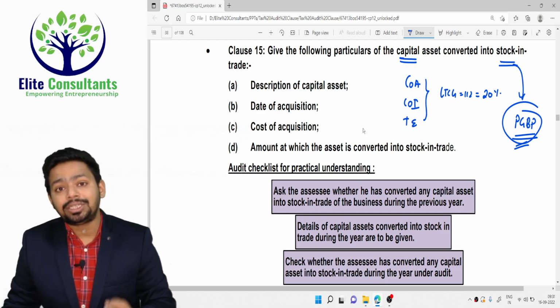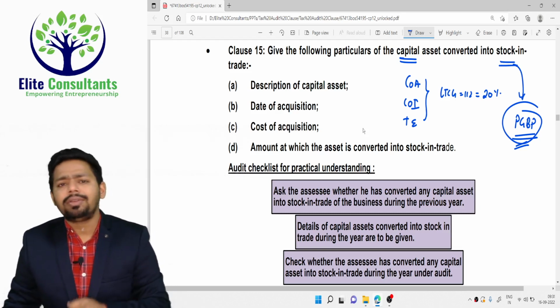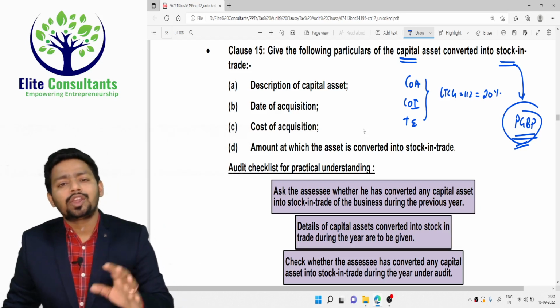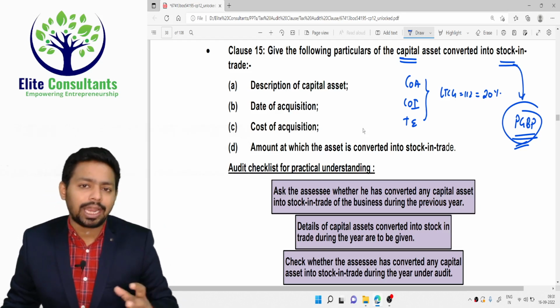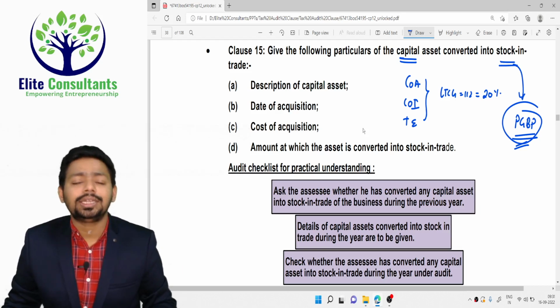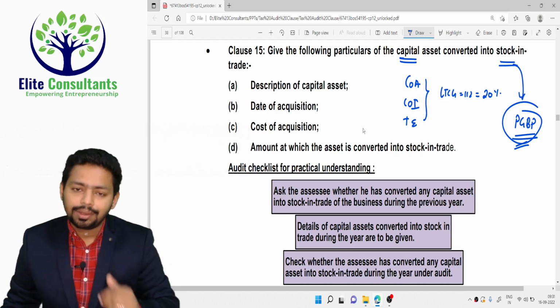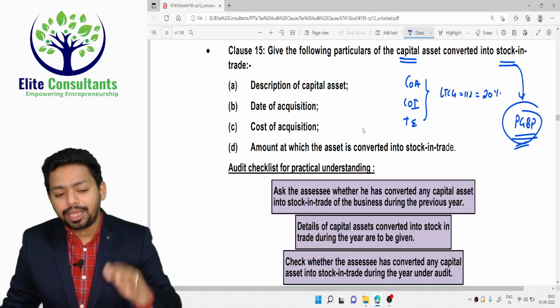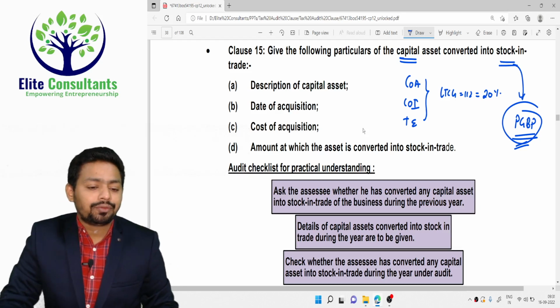Somebody who is an investor in the stock market and is having a very good amount of, say for example, 100 crore rupees worth of shares. So he has accumulated those shares and now he wants to sell them. Rather than selling them as a capital asset, he may choose to sell them as PGBP or stock in trade. And that's the reason in the capital gain chapter itself, there is a section 45.